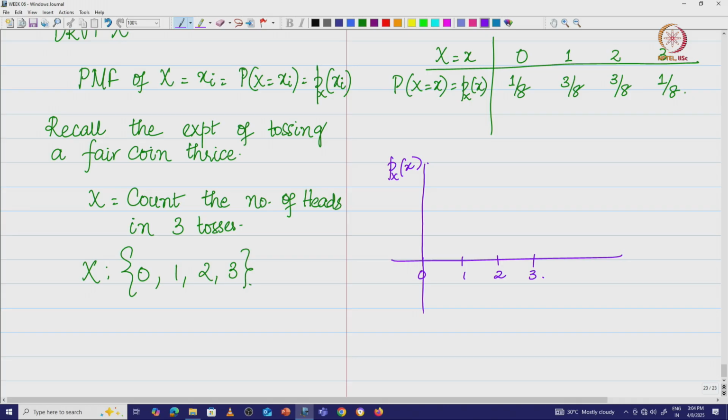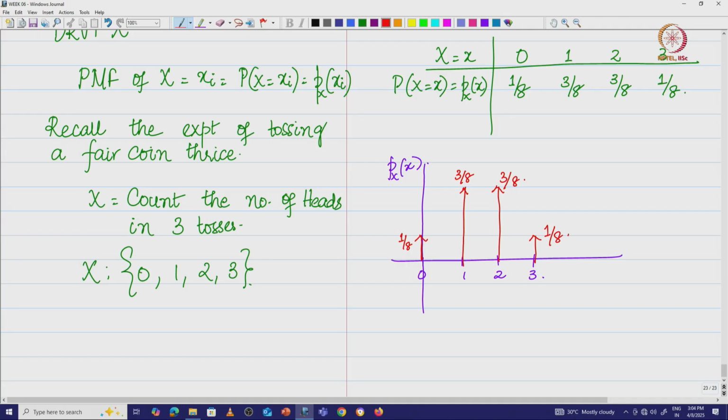At 0 it is going to be 1 by 8, so there is going to be a stick here which says it is 1 by 8. Then at 1 we are going to have 3 by 8. The probability of x equal to 2 is also 3 by 8, and the probability of x equal to 3 is basically 1 by 8. So, this is how my probability mass function is going to look.